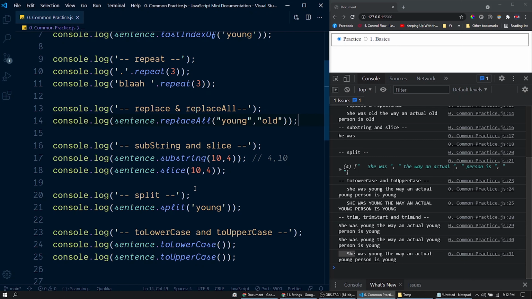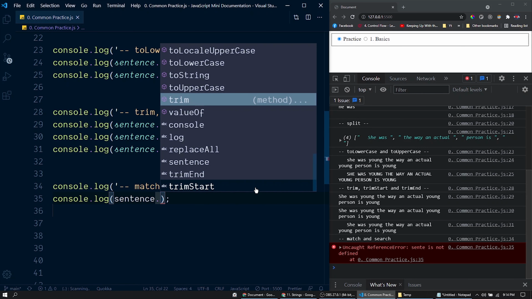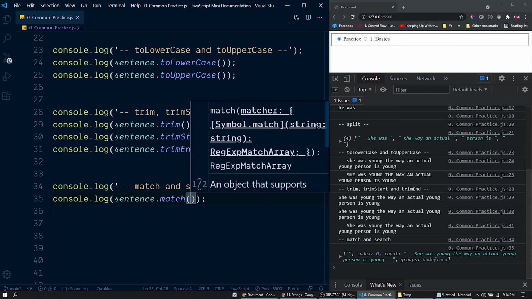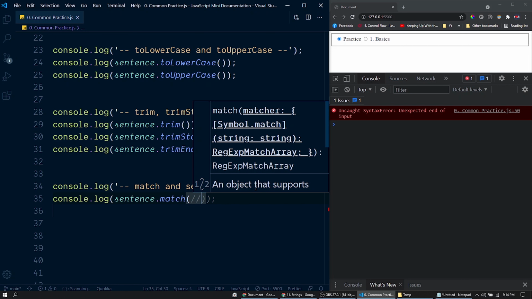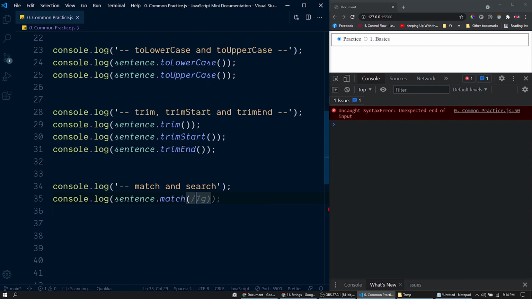For now, let me explain these two functions with a simple regular expression. So let's discuss these two functions, match and search. And let's call the function here. First of all, we'll call this function match. Inside that, we have to pass a regular expression. Regular expressions are expressed within a pair of forward slashes like this. At the end, we'll be passing tokens like this. So here we have the global token, which means we want to match the entire string from start to end. And in between these forward slashes, we can provide the regular expression.